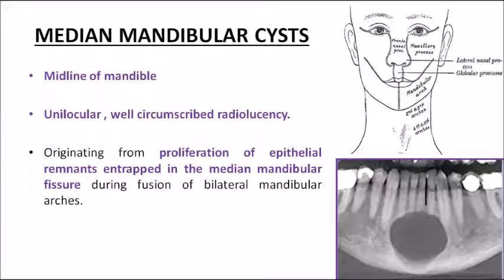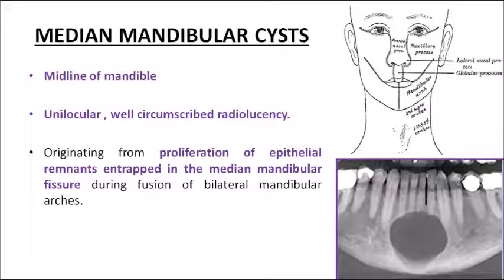Coming on to the last intraosseous developmental non-odontogenic cyst, that is median mandibular cyst. From the term itself, look into the second picture, the radiograph. Can you see in the midline of the mandible? That is why it is called median mandibular. The location is exactly in the midline of the mandible. So that is why the term is called median mandibular cyst. And it is unilocular. Can you see a single circle?